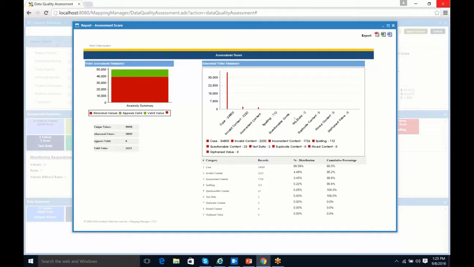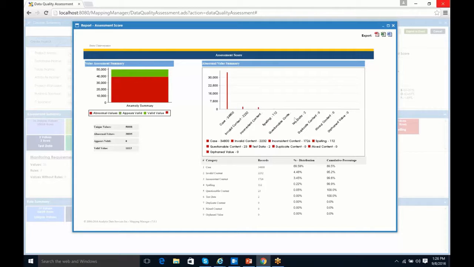and be able to compare and contrast between the assessment, the first time they did the assessment, and after we cleaned up the data, the post-remediation assessment. And being able to compare those, now management can say, okay, here's what it looked like before, here I spent X amount of money, and here's what it looks like afterwards. So they can actually get a return on investment that's tangible that they can then present to their management, or the people they report to, and indicate that indeed the money's being spent well and that data is getting cleaned up and that nothing's being wasted.